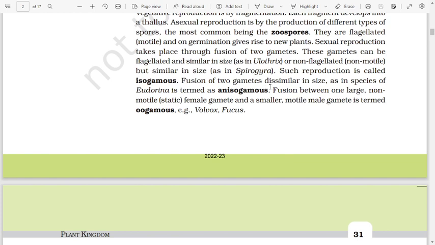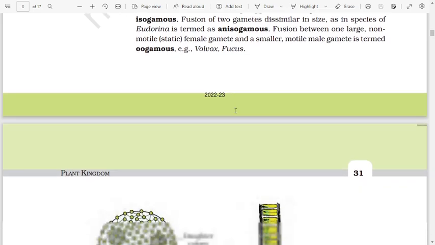Fusion of two gametes dissimilar in size as in species of Eudorina is termed anisogamous. Fusion between one large, non-motile, static female gamete and a smaller, motile male gamete is termed oogamous, for example Volvox and Fucus.